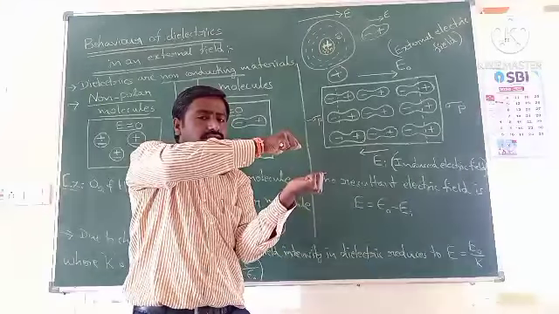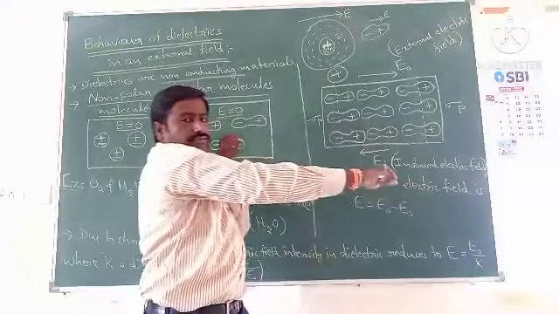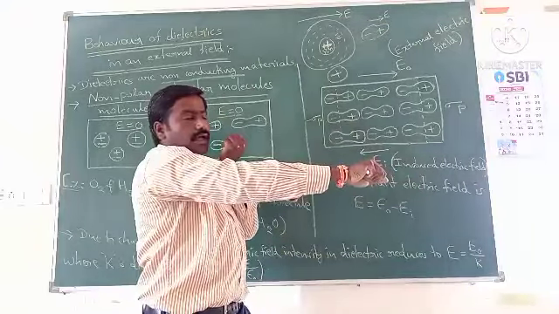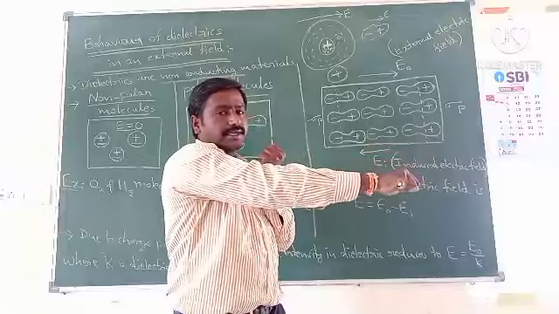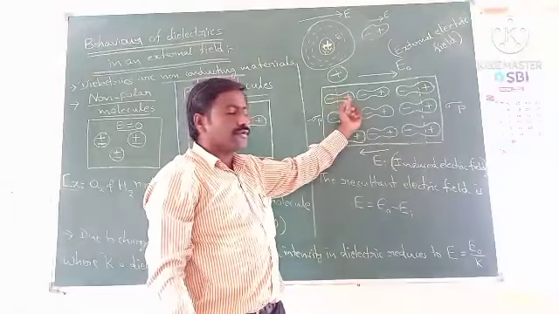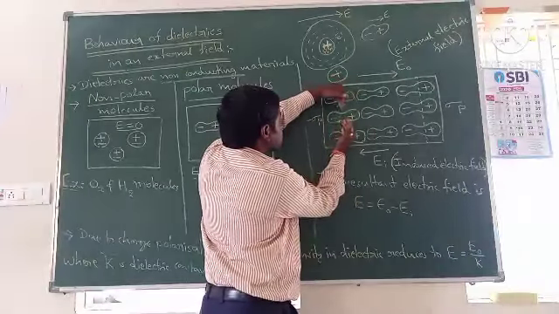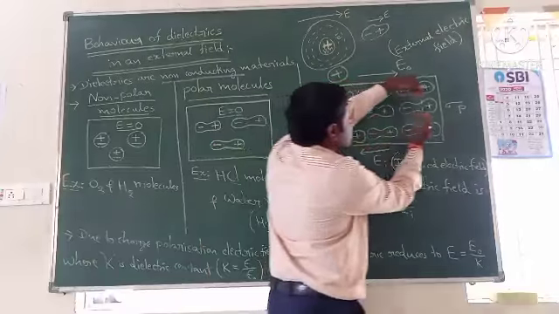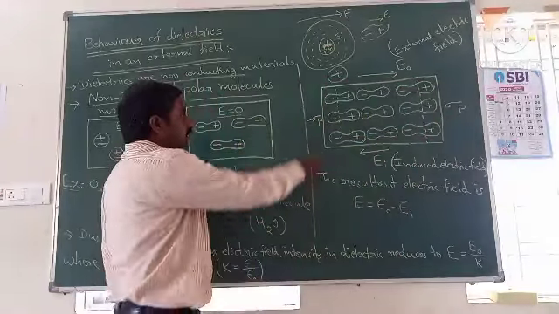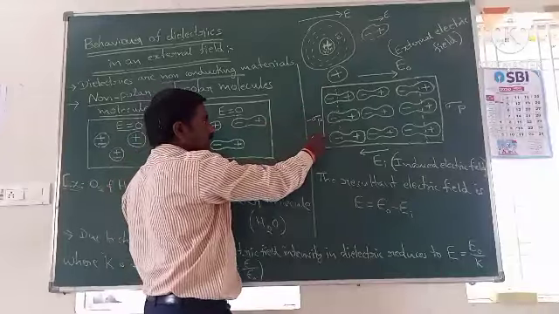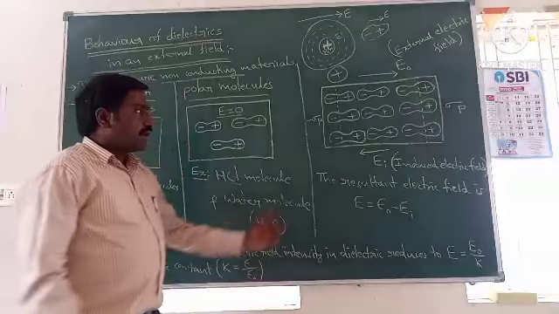Center of positive charge moves along the field direction and center of negative charge moves opposite to the field direction. So, in the particular molecule, the centers of positive and negative charges are separated, so that some dipole will be formed. All negative charges come to this side and the positive charges come to this side. So inside the dielectric material, this side will take negative polarity and this side will take positive polarity. So that means what?